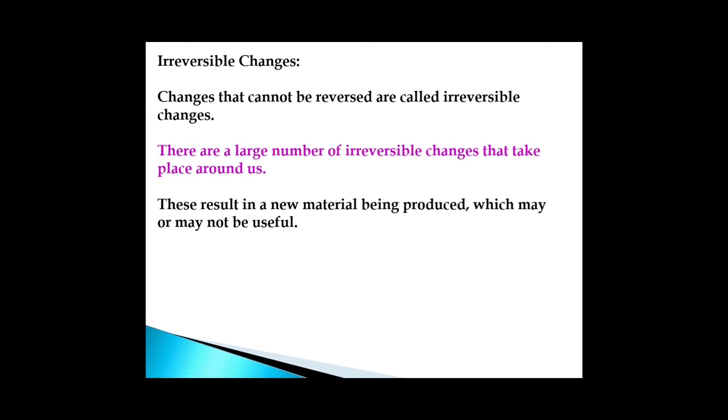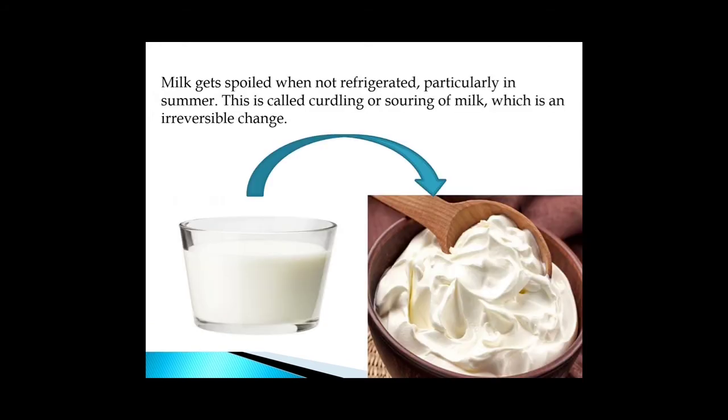Irreversible changes. Changes that cannot be reversed are called irreversible changes. Changes in which we will not be able to get back the original form are known as irreversible changes. There are a large number of irreversible changes that take place around us. These result in new material being produced, which may or may not be useful.